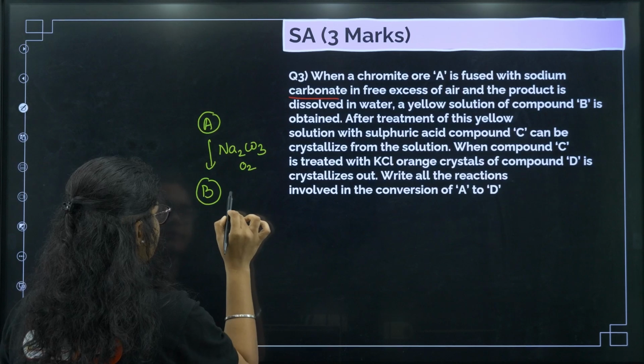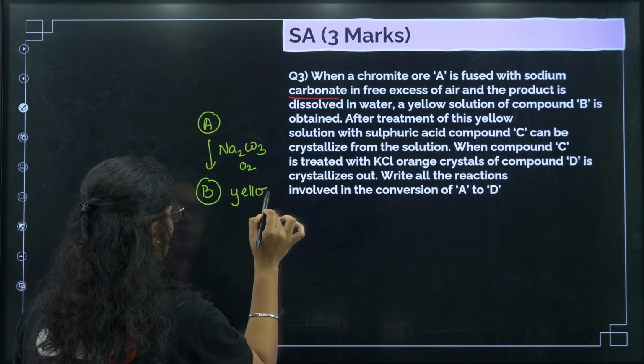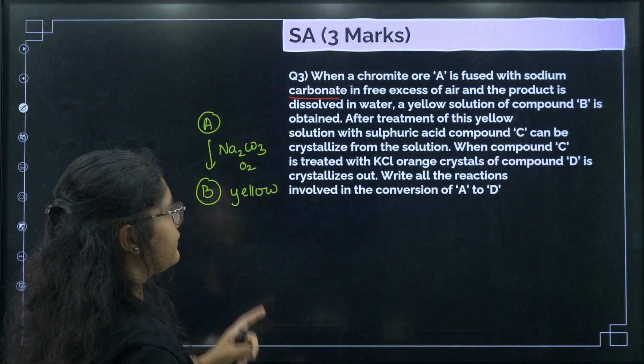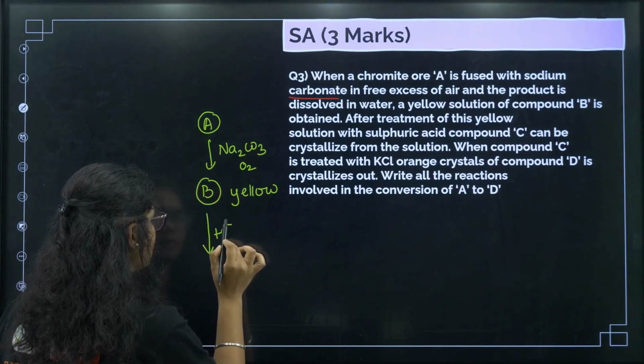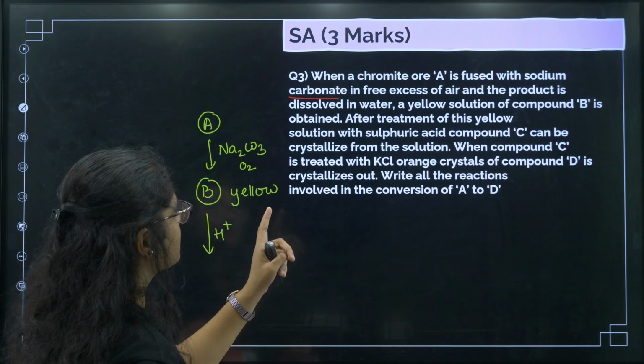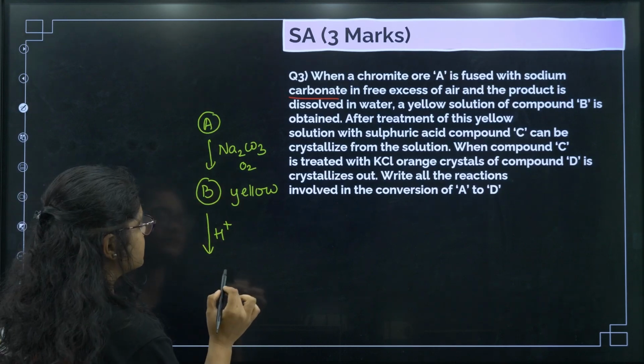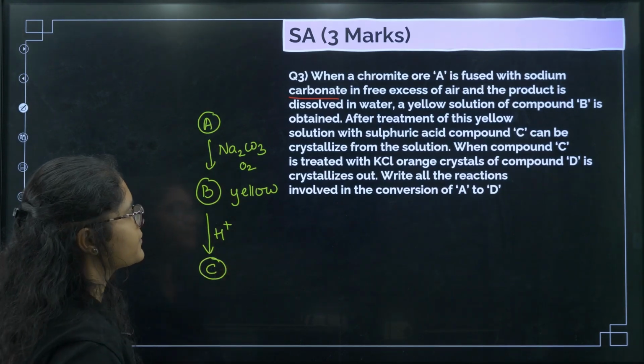So after this we get B, which is yellow. Next, after the treatment of this yellow solution with sulfuric acid, compound C can be crystallized from the solution. So we get compound C here.